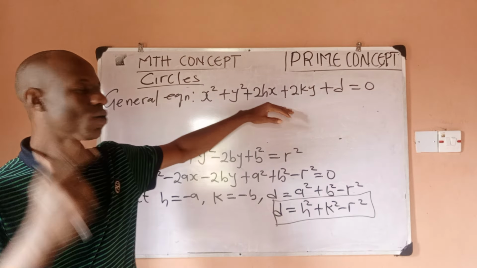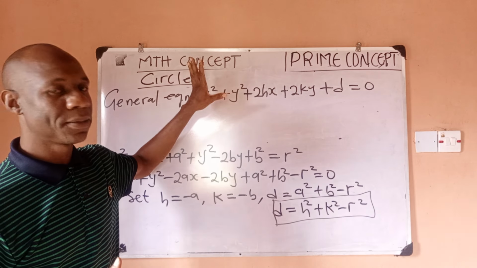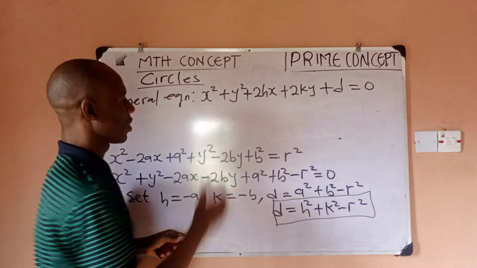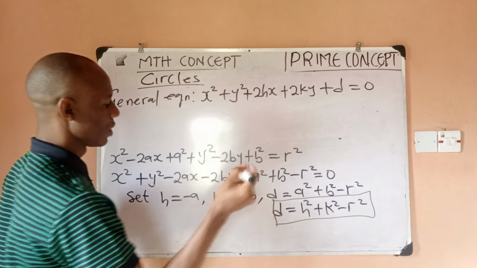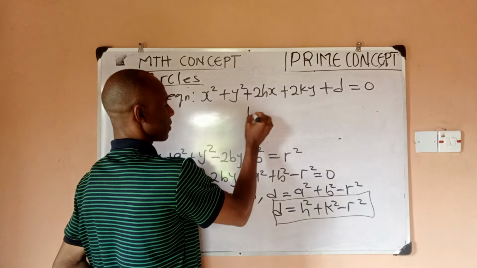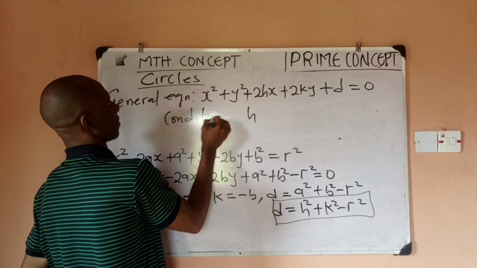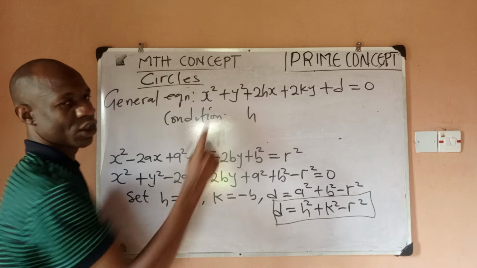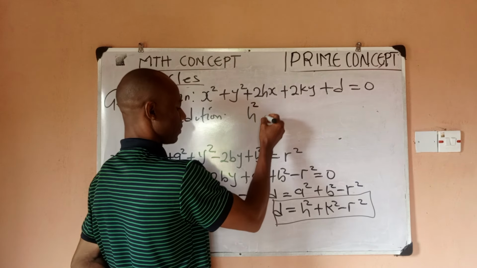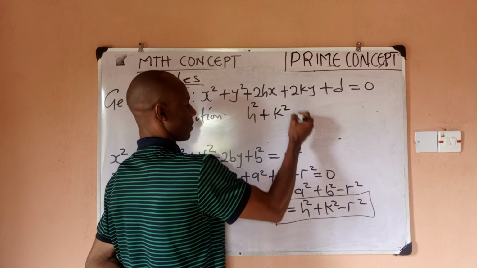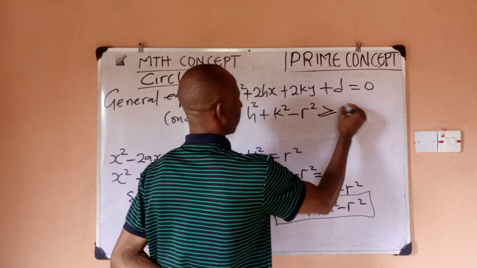So one of the ways we can know is that the coefficients of x squared and y squared should be the same. And then secondly, there is the condition that makes this an equation of a circle, which simply means that the condition for this equation to satisfy a circle is that h squared plus k squared minus r squared should always be greater than or equal to 0.